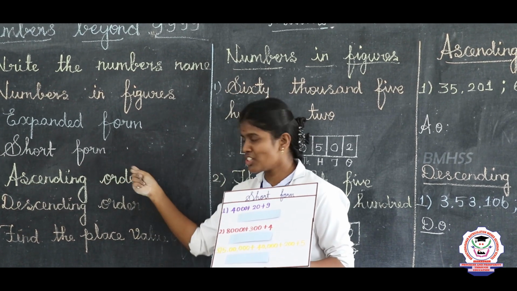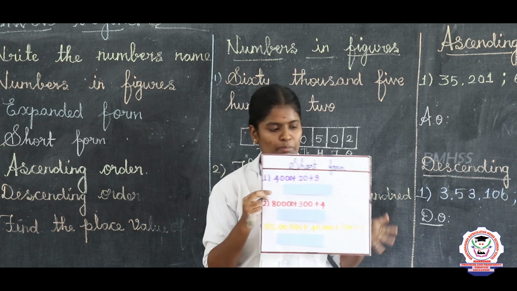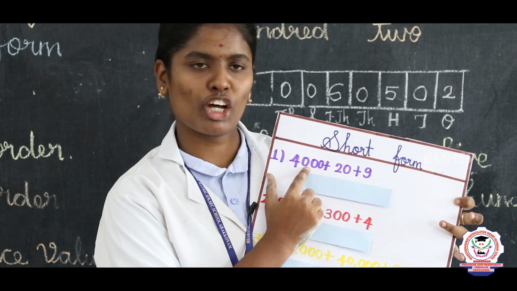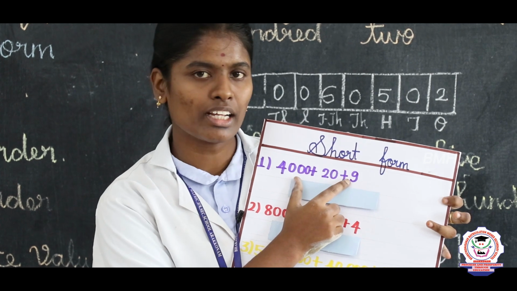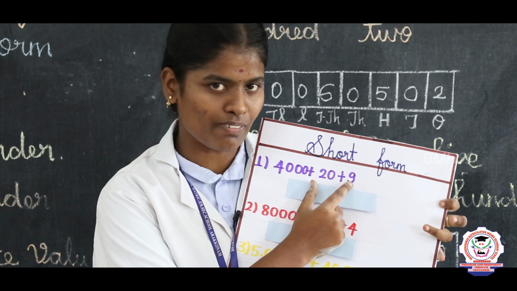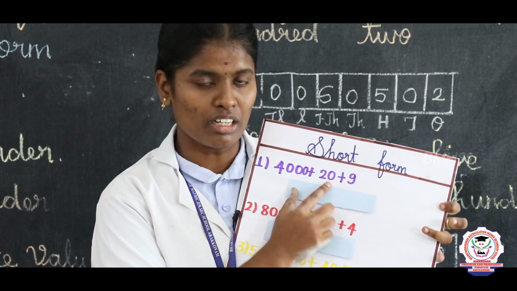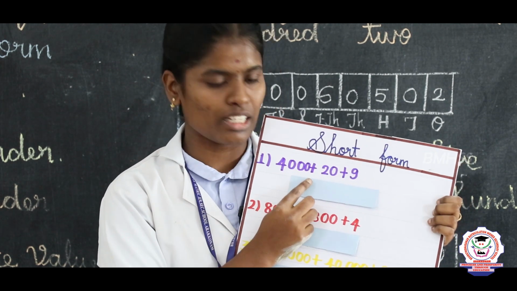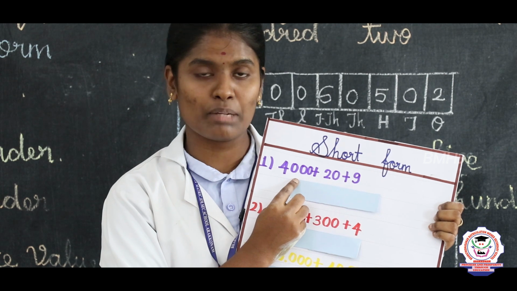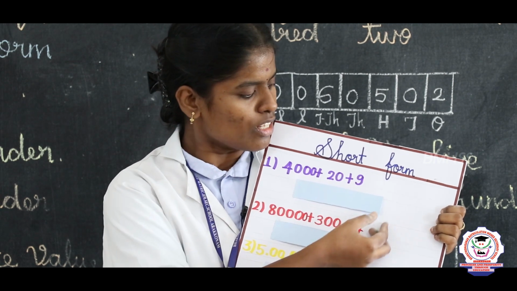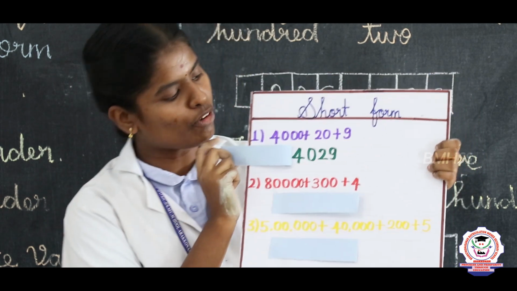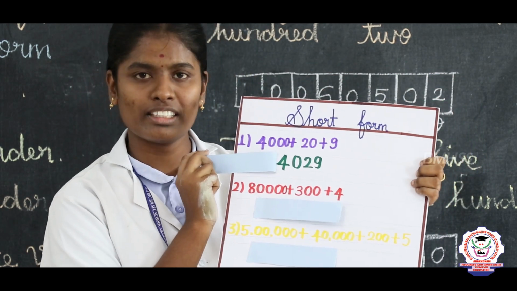Next we are going to see the short form. They give the expanded form, and you just shorten it and write the number. Listen here, 4,000 plus 20 plus 9. Here you see this is the 1's place value, this is the 10's place value, and there is no 100 place value. 100 means we need 2 zeros, that is missing. We have a 3 zeros value, 4,000. So listen, what is the short form of 4,000 plus 20 plus 9? 4,029. Everyone clear on the short form?